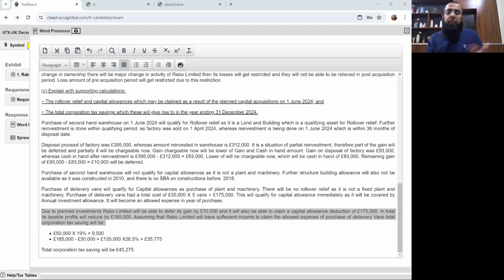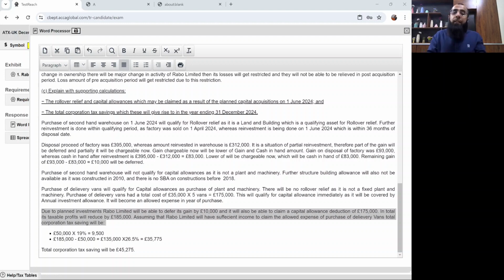Okay, from that 93, 10,000 is getting deferred. So 83,000 of the gain is still chargeable. You have trading profit of 30,000 pounds. If you offset 175,000 capital allowance, it will become a loss of 145,000. You will offset the total income, but then also you'll not be able to relieve the entire amount.